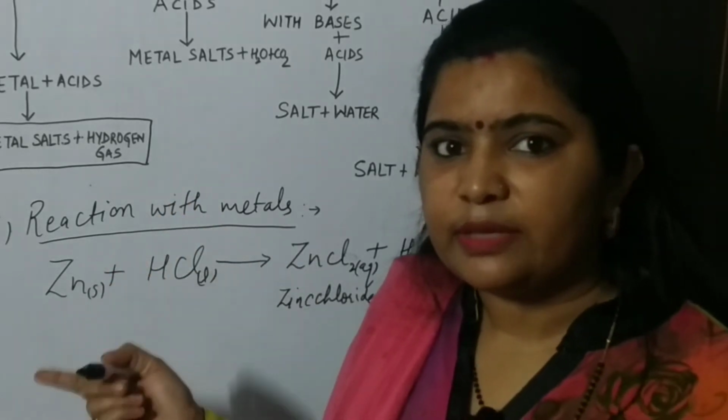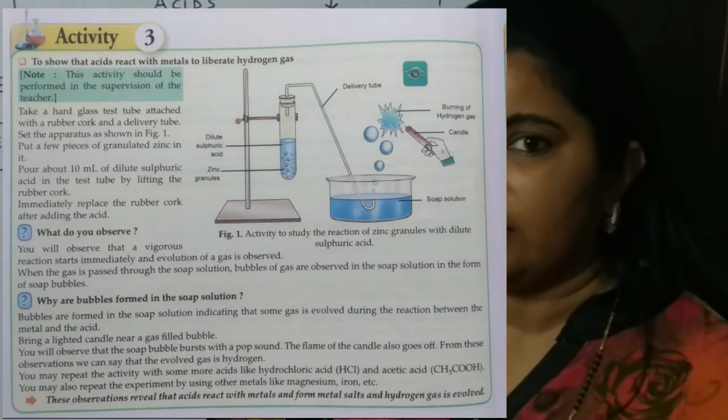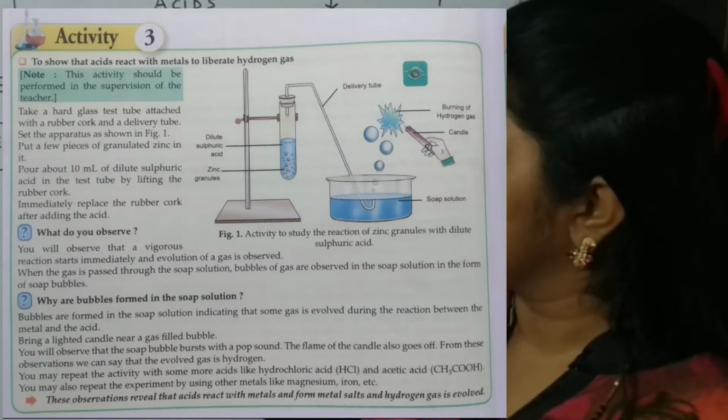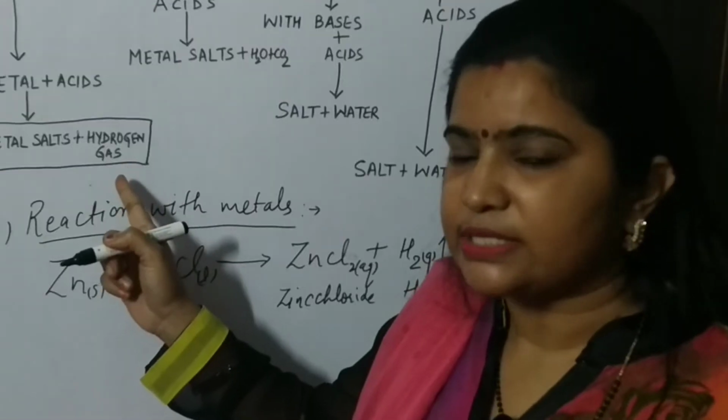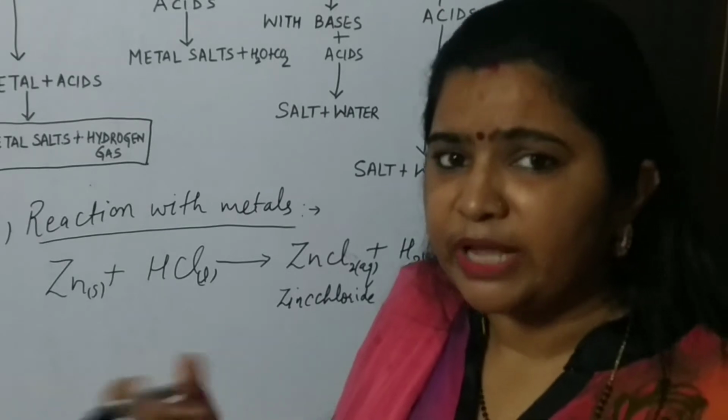I have already given you one activity in my video clip. You can see there how metals, when they react with acids, form metal salts and hydrogen gas is liberated. Now at this time I can also explain it to you.